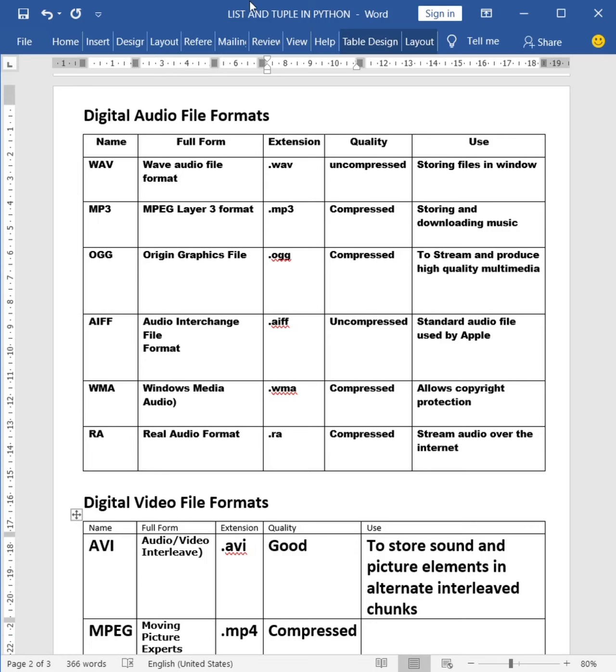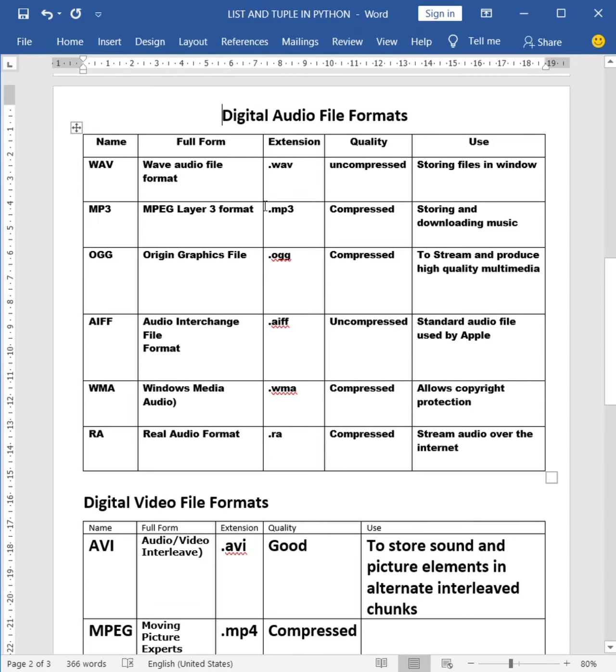Good morning, students. Today we are going to see about digital audio file formats and digital video file formats. So, when we come to the digital audio file formats, we can see WAV, MP3, OGG, AIFF, WMA, RA are the different audio file formats which are given in our syllabus.